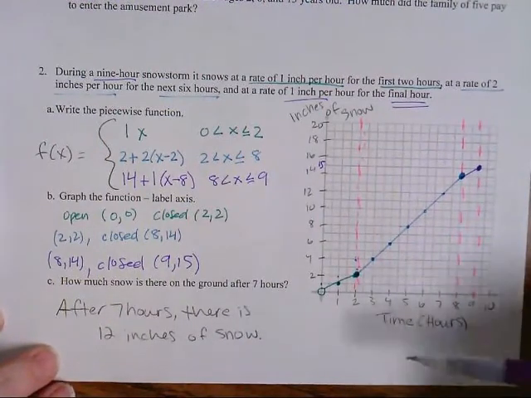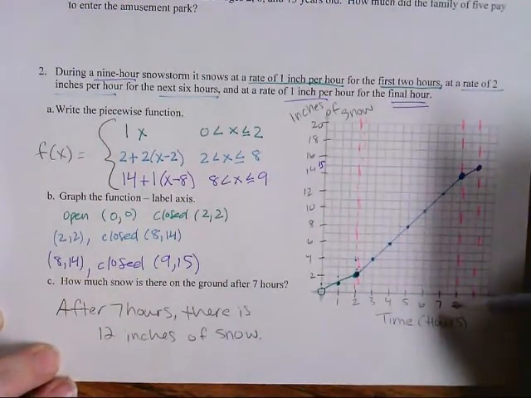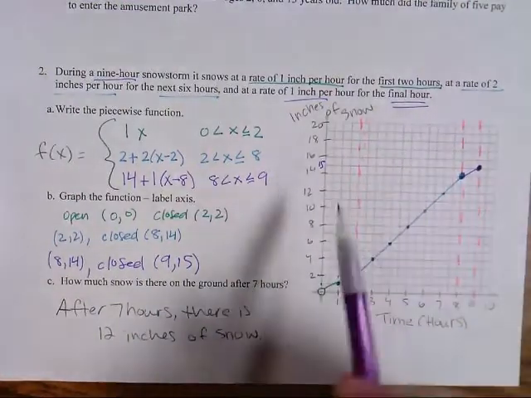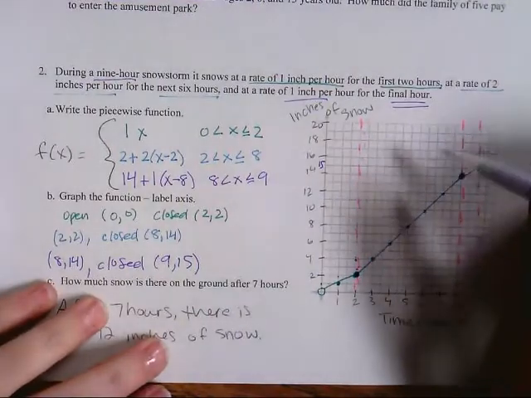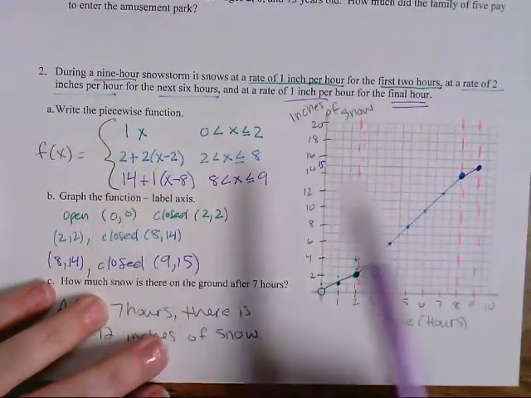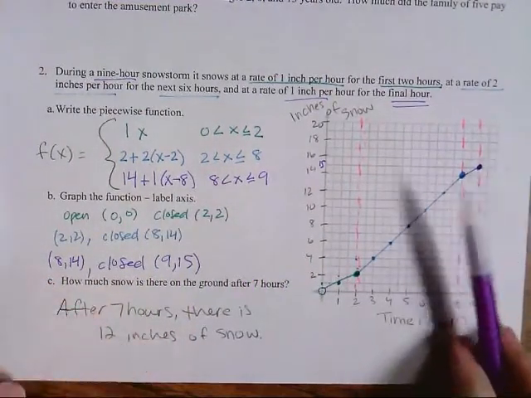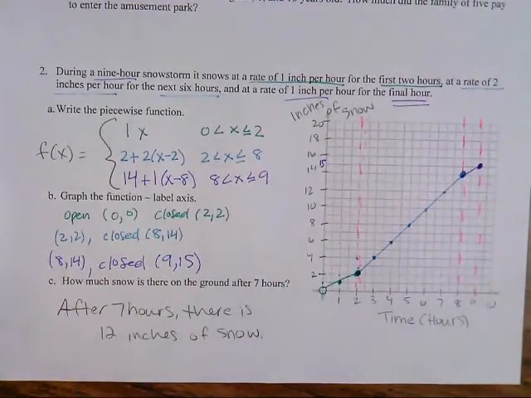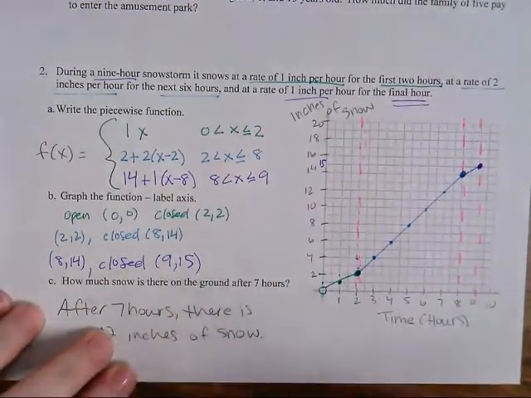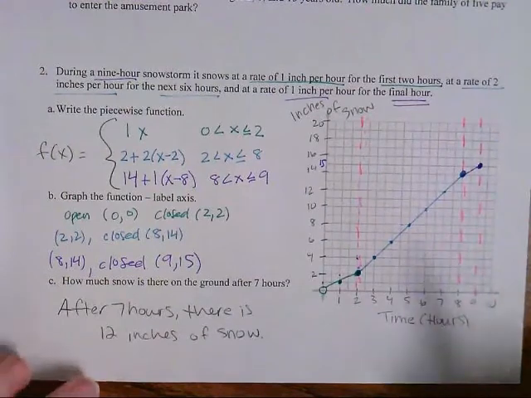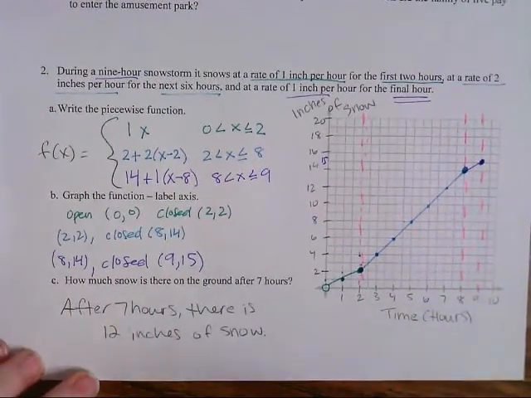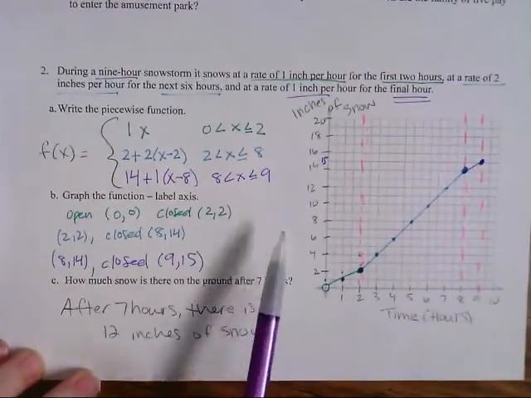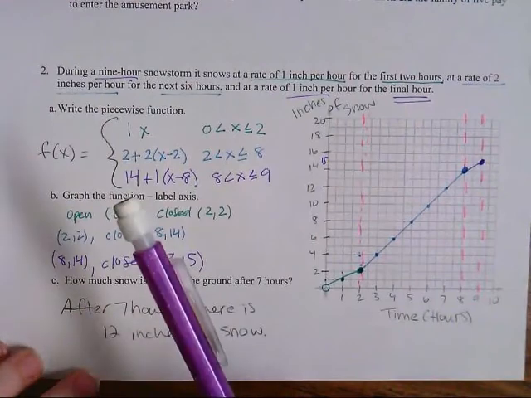If I had asked you how much snow fell on hour 7, that's when you would look at your rate. So during hour 7, 2 inches of snow fell because that was the slope. But up to hour 7, the total is 12 inches. So I hope this explains number 2. If you have any questions, make sure you ask me because you will definitely need to know this for your quiz and your test and your midterm coming up.